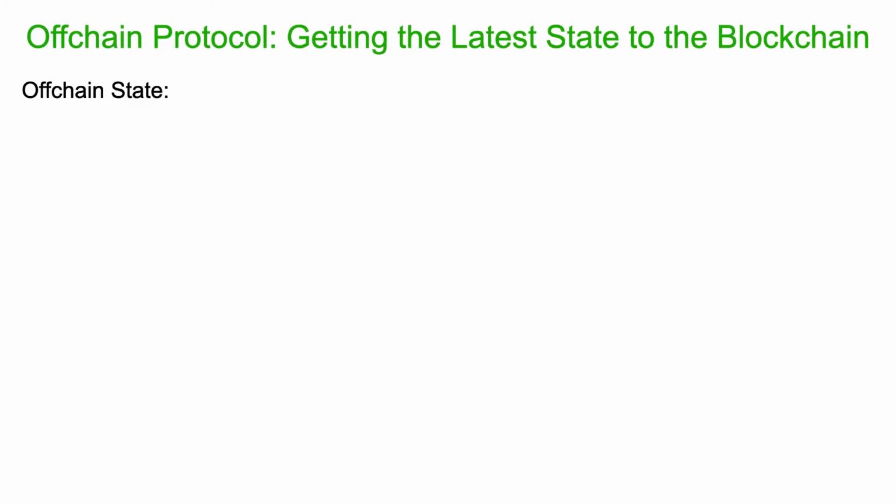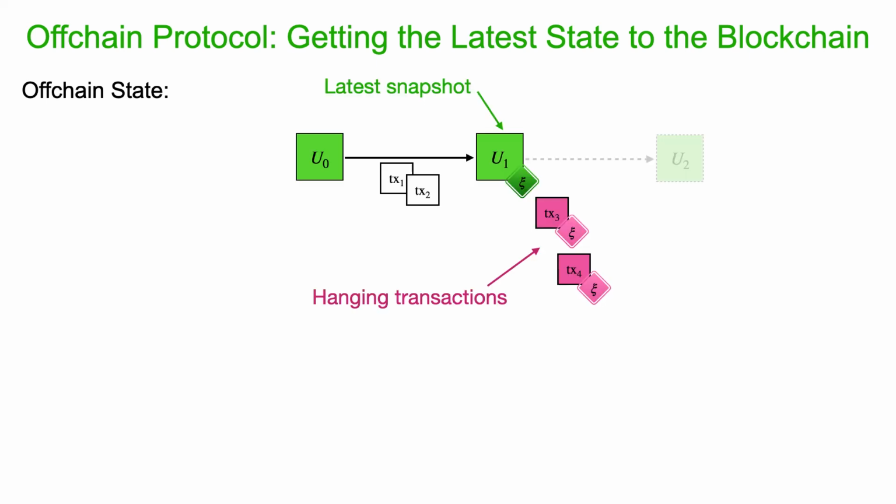A short remark about getting the latest state back to the blockchain. The off-chain state actually not only consists of the latest snapshot in the off-chain protocol, at least in general, but there might also be some hanging transactions. So the rule was that as soon as I see a multi-signature on a transaction, then I can consider it valid. Now, of course, transactions can come in and get confirmed, and the off-chain protocol can get closed without these transactions having gotten a chance to be picked up by a new snapshot.